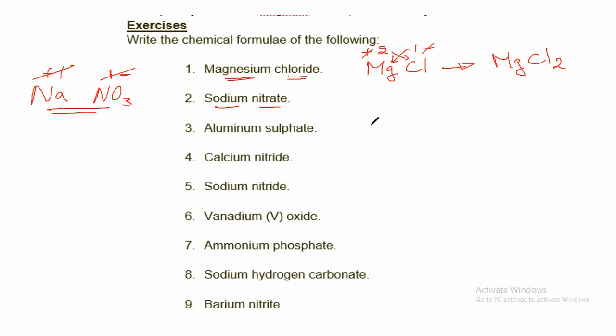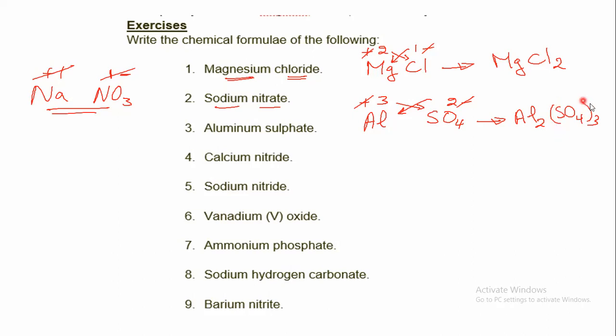Okay. For aluminium sulfate, we have aluminium has this symbol. Of course, we know the symbols from the periodic table. And sulfate, SO4, as we have seen in the previous table. Sulfate has a -2 charge, and aluminium has a +3 charge. And we said that we do not mind the negative and the positive. We only cross the numbers together, and we get the chemical formula of aluminium sulfate, Al2(SO4)3.